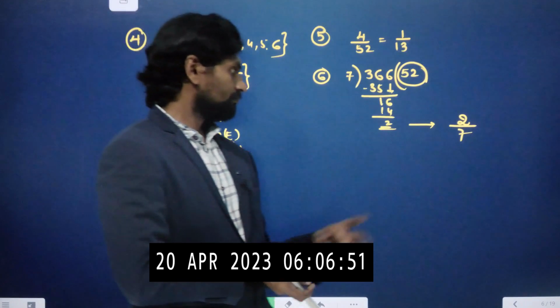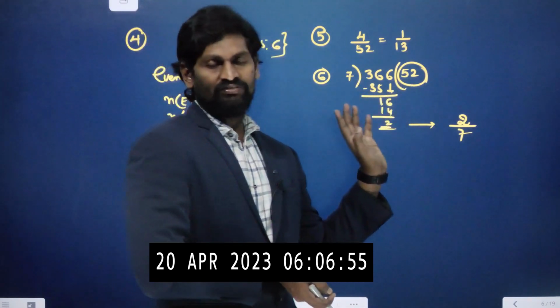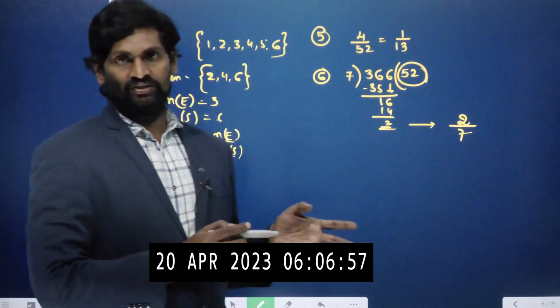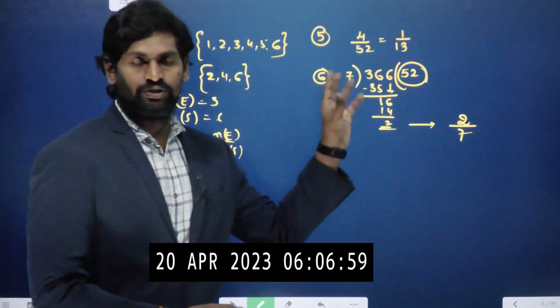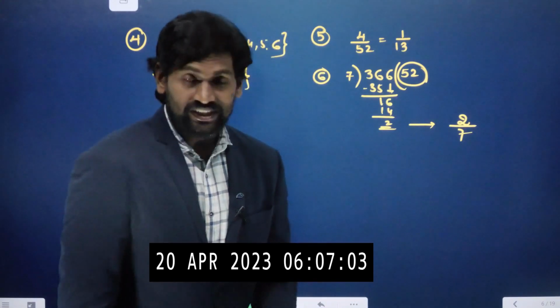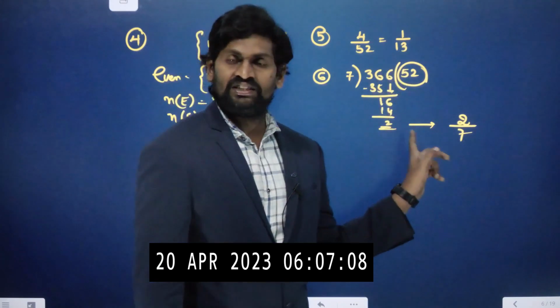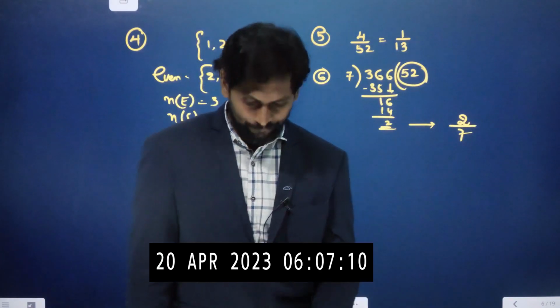That means these 2 days can be any one of the days, Monday, Tuesday, Thursday, Friday. So the probability we are checking is 2 out of 7. Next, for a non-leap year, that means 365 days, 1 remainder, so the chance will be 1 by 7. Next, question number 7.